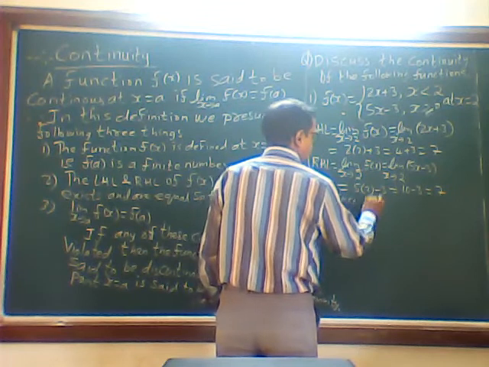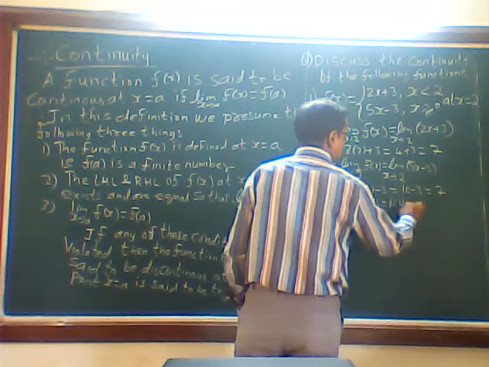Since LHL is equal to RHL is equal to 7.